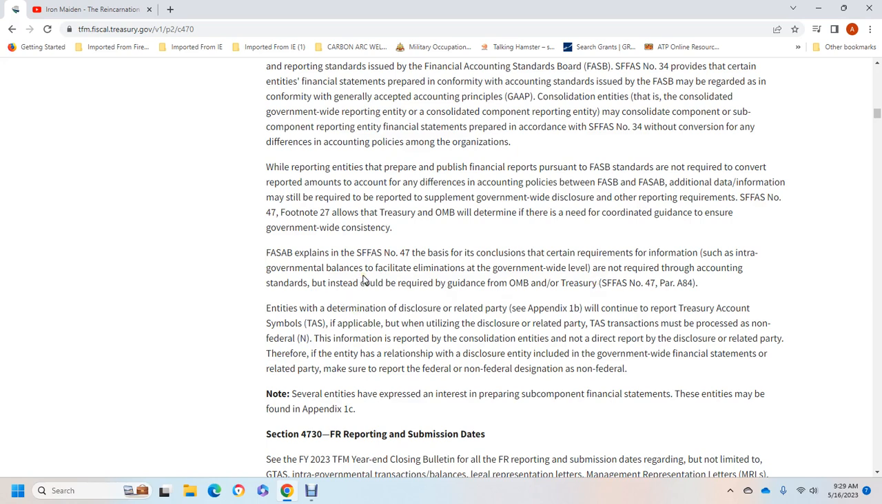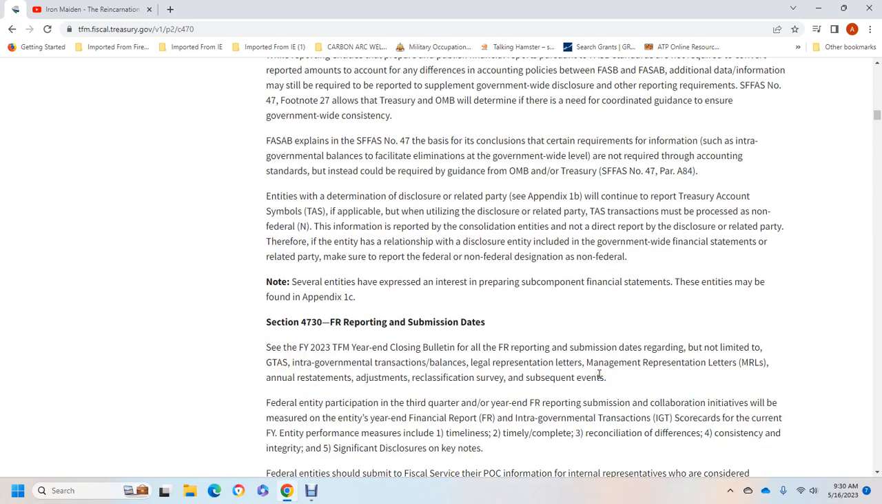At either determination, the scope of the related party will continue the Treasury account symbol, if applicable, to be utilized in the disclosure of related party. The Treasury accounting symbol of the transaction must be processed over the non-federal. This information is reported with the consolidated non-direct report with the disclosure of related party. Therefore, the entity relationship with the disclosure will be included with the government-wide financial statement or related party. Make sure to report the federal, non-federal designation of the non-federal.